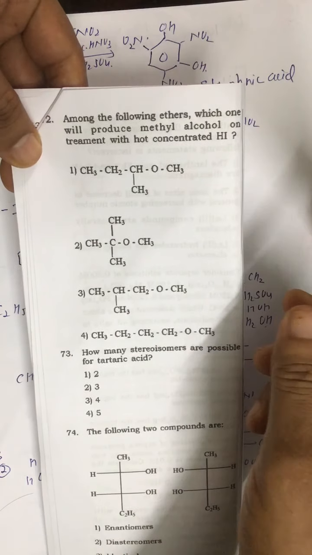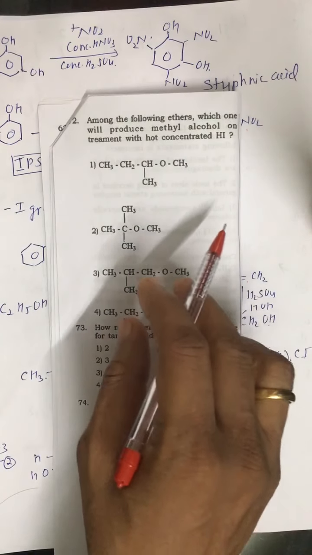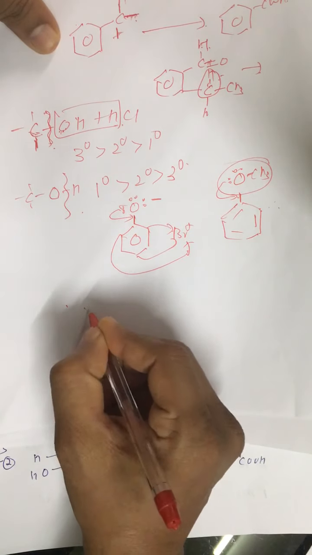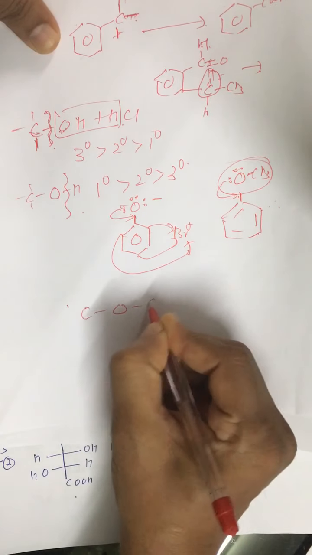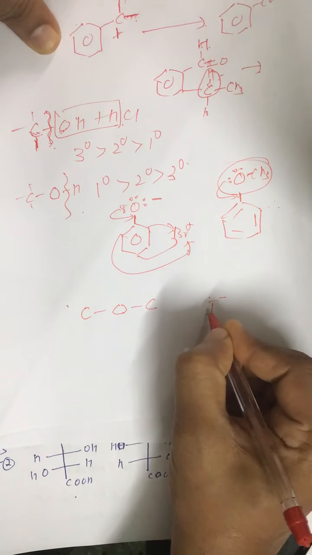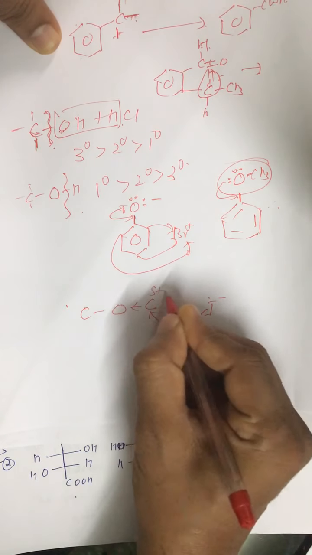So it is the reaction of ether with HI. If ether is treated with HI, if it is a normal, primary alkyl group, then I negative attacks on this carbon atom because of the partial positive charge.